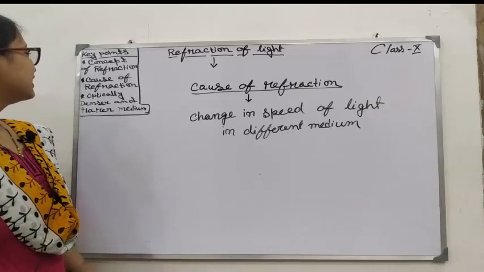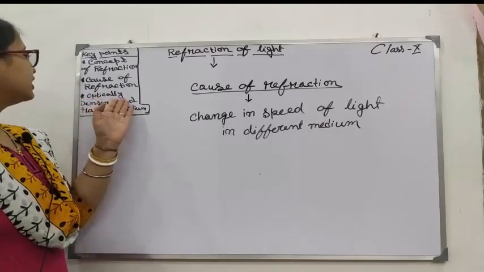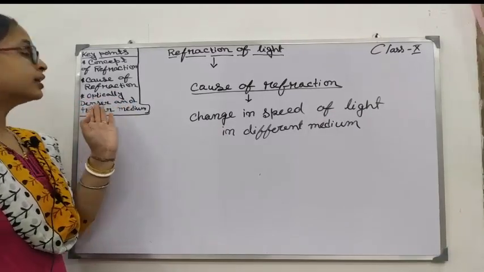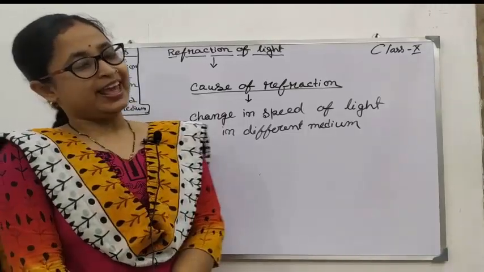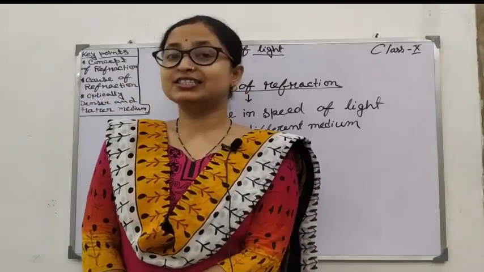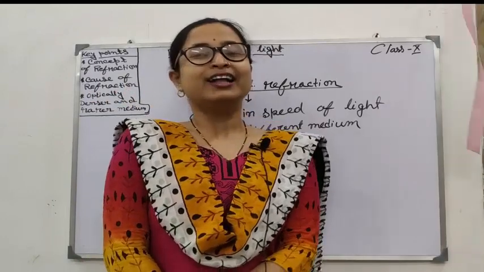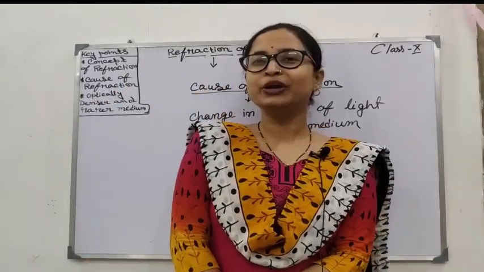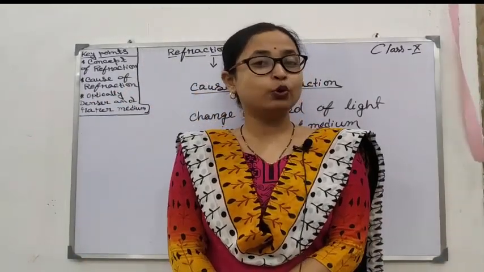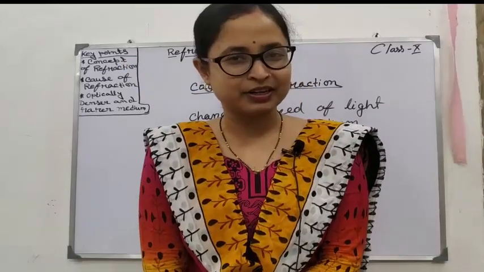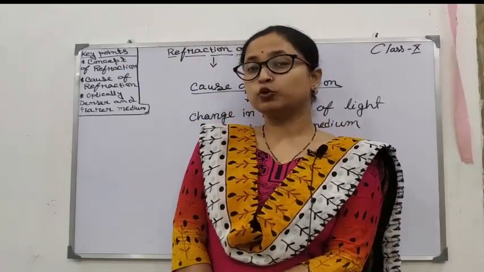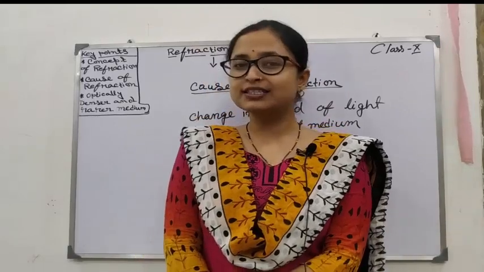Now let us learn another topic, optically denser and rarer medium. Now, you have learned in class 6, I think, if I am not wrong, that the medium through which light can pass is known as transparent medium. Right? The medium through which light can pass is known as transparent medium.